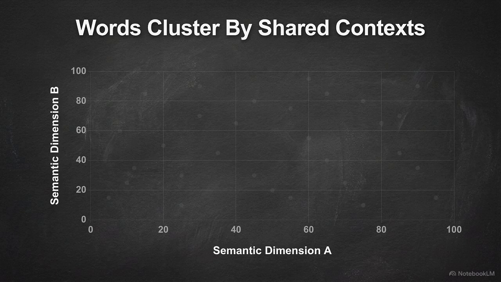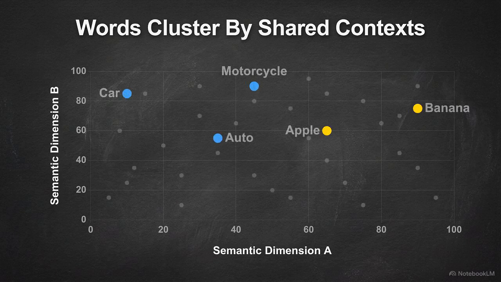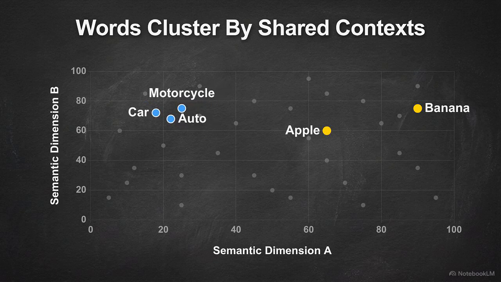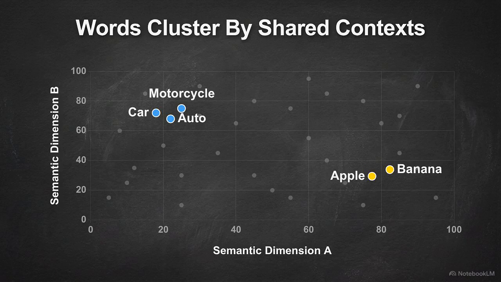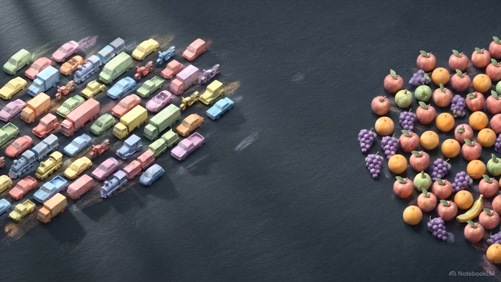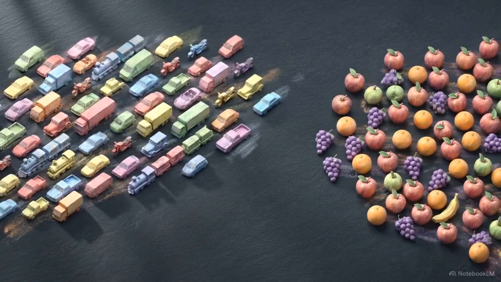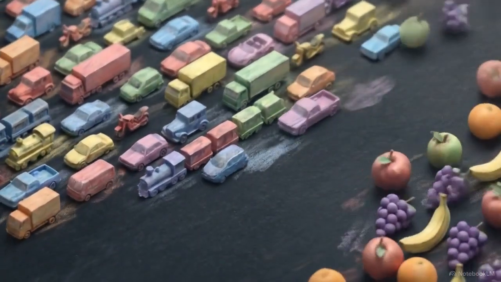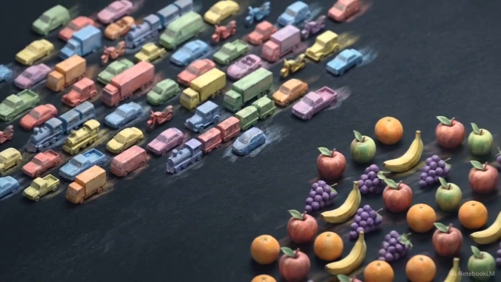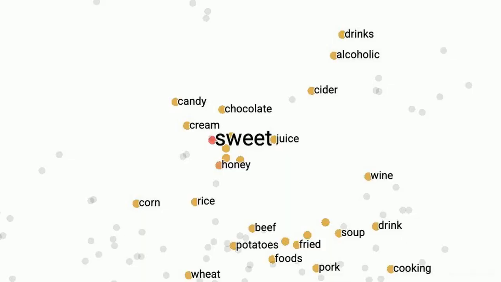The system builds a massive imaginary map. It plots every word as a point, pulling words with shared friends closer together. Motorcycle ends up in that same neighborhood, while apple and banana form a totally different neighborhood far across the map. By tracking these social circles, the AI groups vehicles together and fruits together, without anyone ever giving it a definition for either category. This chart shows how a computer clusters word friendships. Here, sweet is surrounded by neighbors like candy, honey, and juice.